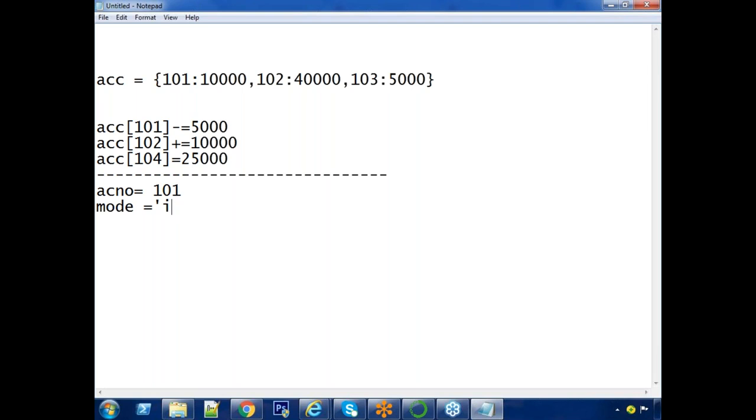Who are allowed to deposit, sir? Already he should be an existed customer. And who is allowed to withdraw? Existed customer. Understand the point, sir? And insert. Who can join again? Who is not available in the existed list. I am giving only three options: either W for withdraw, D for deposit, I for insert.